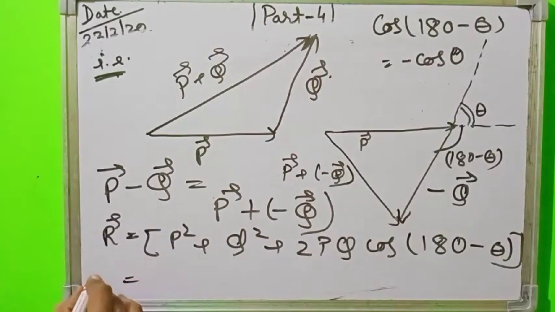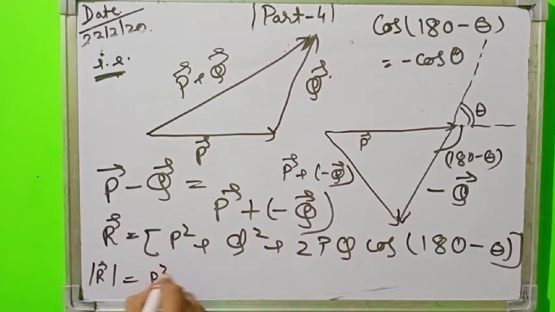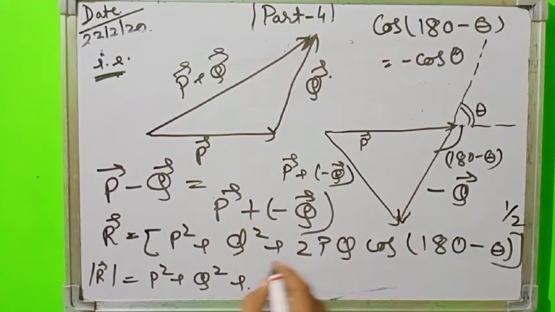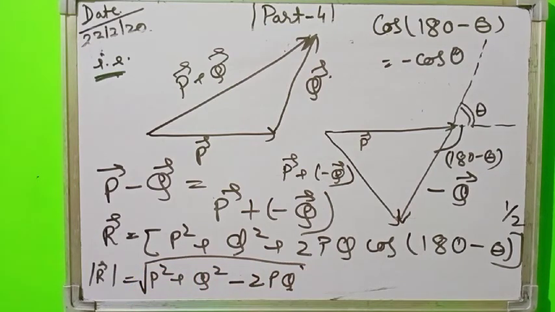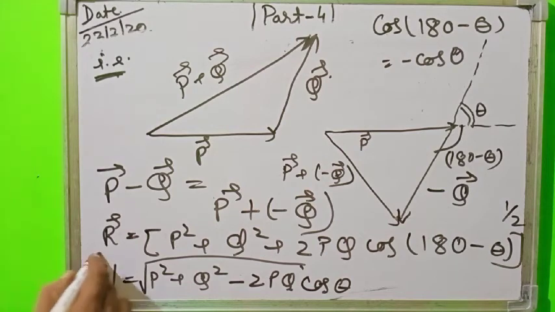So the magnitude of the resultant for the subtraction of two vectors is equal to square root of P square plus Q square minus 2PQ cos theta. This is the magnitude of the resultant of two vectors for the subtraction of vectors.